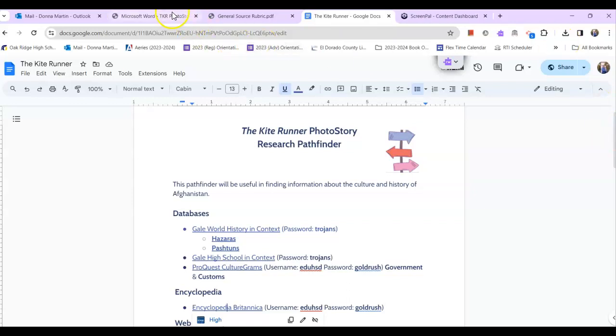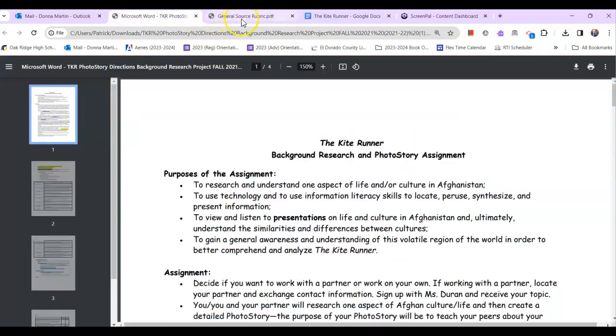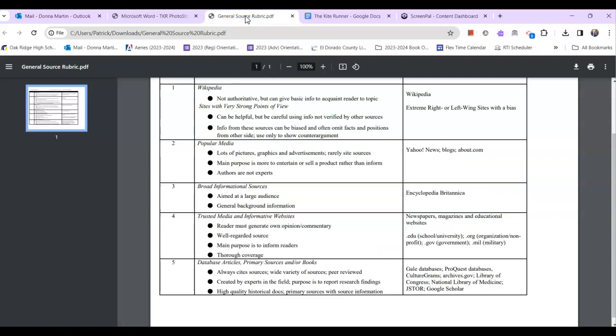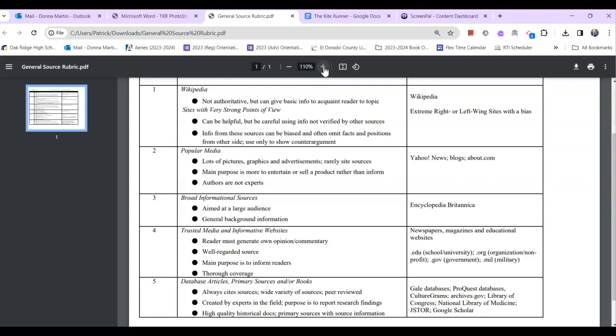So I just wanted to remind you of the source rubric that you all are following. Everything on the Pathfinder is either a 3, 4, or 5 source. We have Encyclopedia Britannica, which has a lot of general information about the country. So if you're doing government, education, history, things like that, you can find that in Britannica.